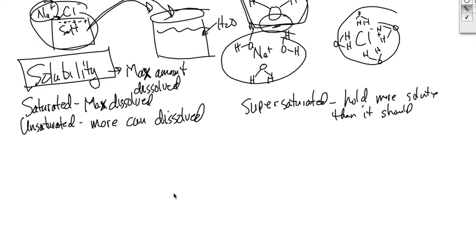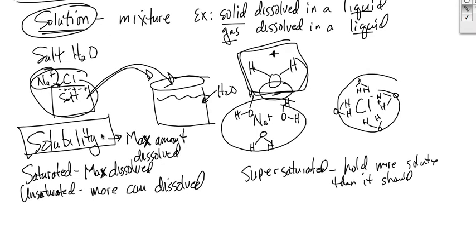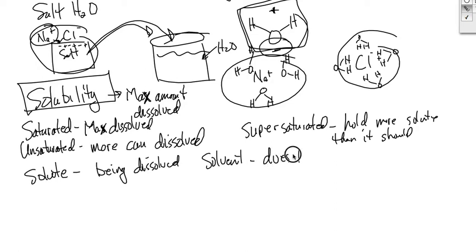Okay, we should probably backtrack a little bit here and just define some terms. We talked about solution. Well, the solute is what is being dissolved, and then the solvent is doing the dissolving. So in our example with salt water, the solute would be salt, and the solvent would be the water.